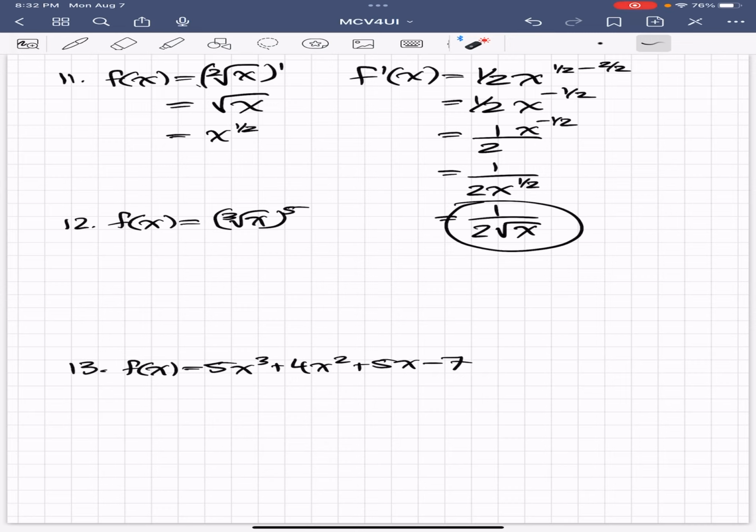And then I was left with negative 1/2. So half of an x, you can write it like this, or you can write it like this.